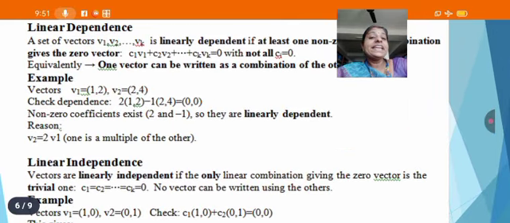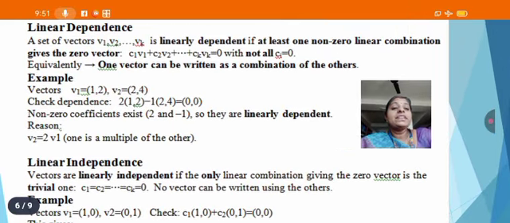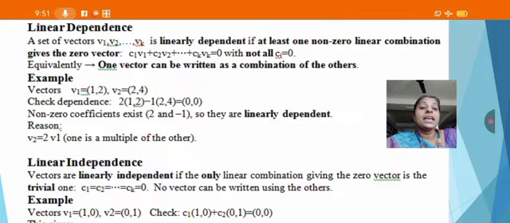Next we are going to check linear dependence. The set of vectors v1, v2, etc., vk is linearly dependent if at least one non-zero linear combination gives the zero vector: c1 v1 plus c2 v2, etc., plus ck vk is equal to 0, with not all ci equal to 0. Equivalently, one vector can be written as a combination of others.